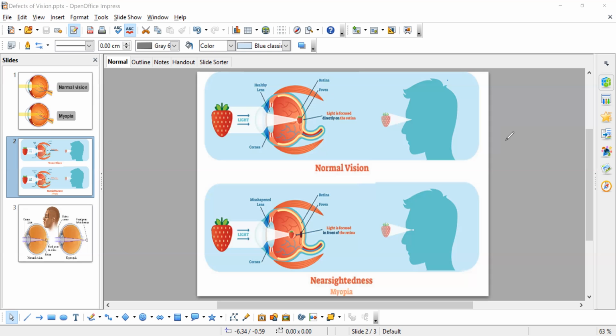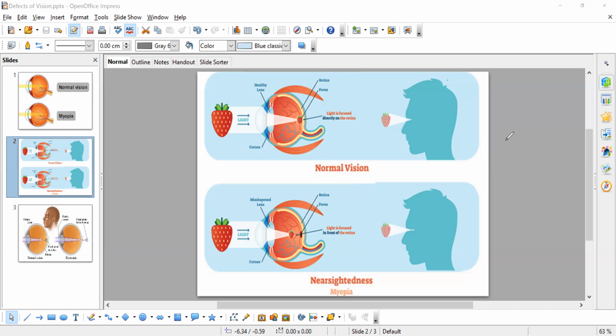So here also this is nearsightedness only, but in this picture you can see the strawberry. The strawberry is the object. In normal vision, the image of the strawberry is formed on the retina, and here in nearsightedness or myopia, the image is formed in front of the retina. To show you more elaborately, I have downloaded this picture so you can understand now. It is clearer.